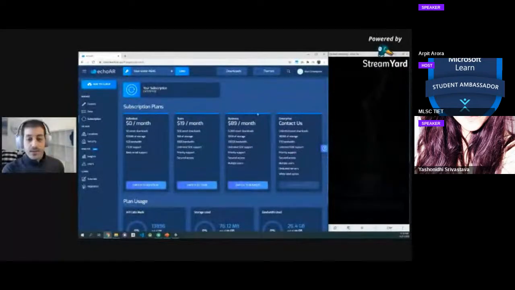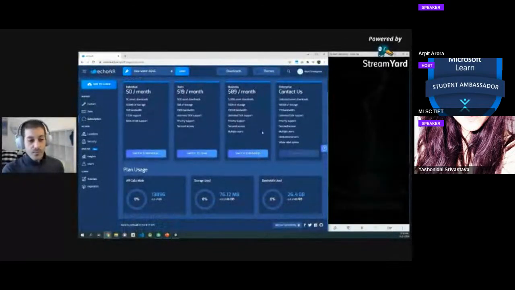And the subscription page shows your subscription. If you use the affiliate link for MAKEATHON, you're going to get this tier for free. So definitely check out that perk. We also have our plan showing how many API calls you're making, how much storage and how much bandwidth you're using. So definitely check that out. We have a question if it implements in React.js. Yeah, you can use that in React.